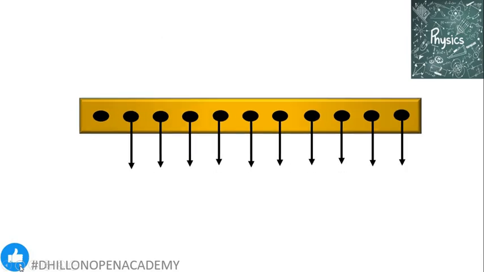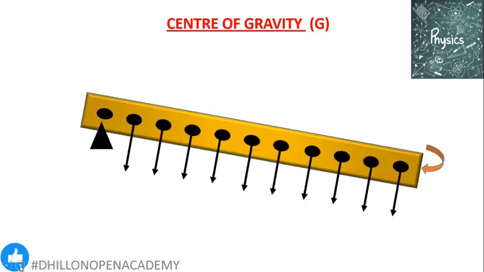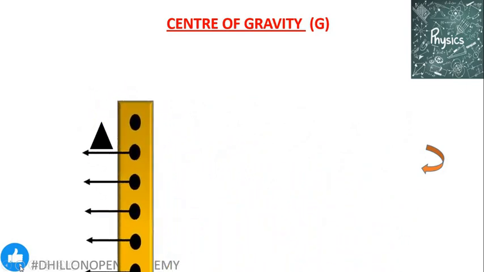So in order to determine the location of that point, we suppose that the first particle on the left side is the location of the center of gravity. This means that if we make this particle the pivotal point, then no particle is present on the left side, but all the particles are present on the right side and are acted upon by the force of gravity. So they all produce a net moment that is anti-clockwise. So the body does not remain in equilibrium and it tilts down.